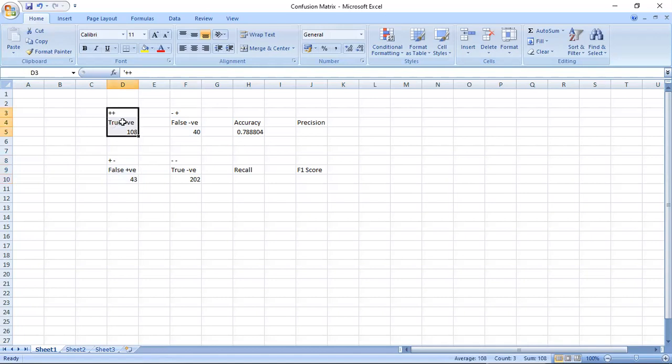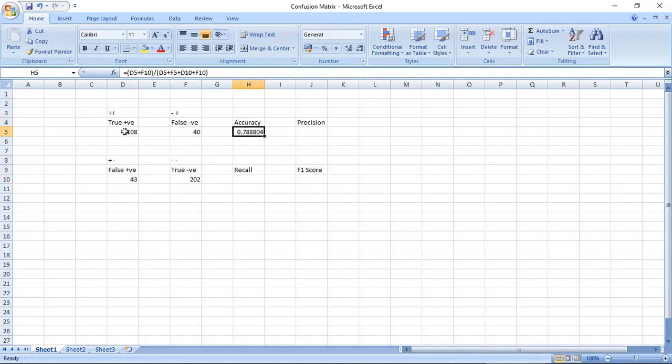So plus plus is survived and survived, minus minus is not survived. Here not survived, but according to the model it survived. And plus minus is a false positive: we thought they survived, but actually they did not survive. How do we actually test what the accuracy is?